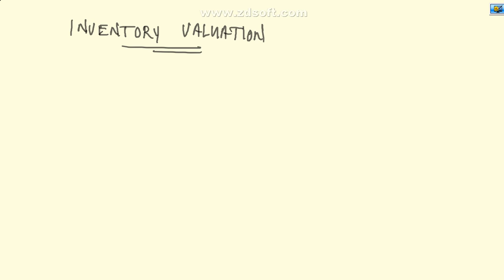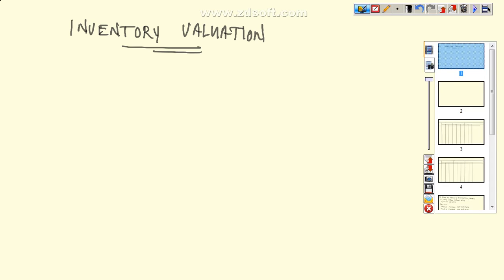Hello everyone. Today I am going to explain inventory valuation. So let's understand what is the meaning of inventory. Inventory is also known as stock.